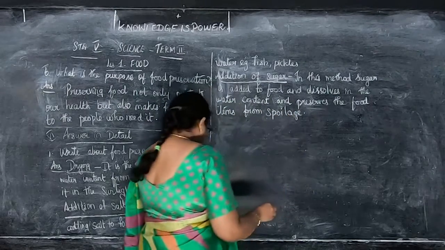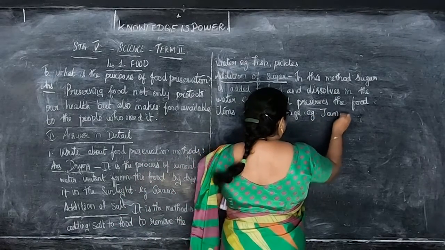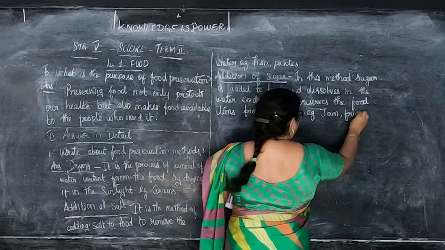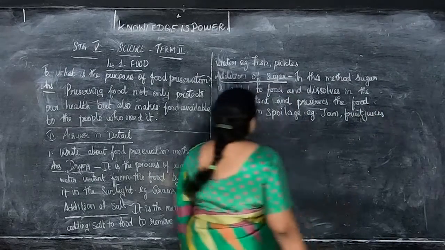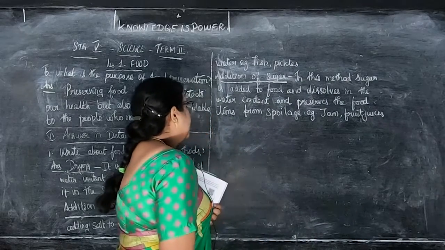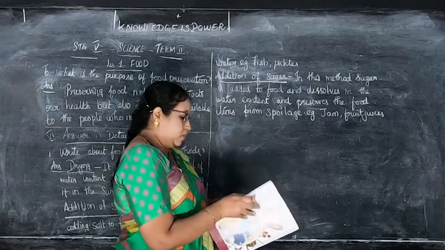Okay, children, so what is the example? Jam, fruit juices. Okay, so these are the examples. So what I have given, children, in this method, sugar is added to food and dissolves in the water content and preserves the food items from spoilage.